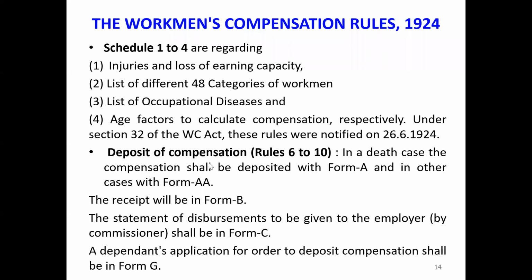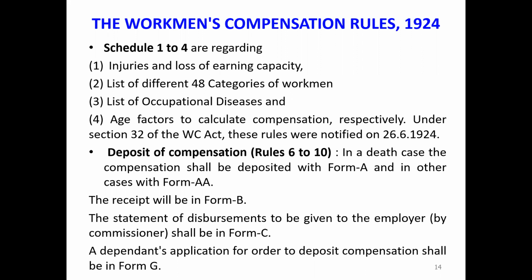In a death case, the compensation shall be deposited with Form A, and in other cases with Form AA. So if a fatality has occurred due to the accident, we have to mention the details in Form A. If there is no fatality, then we have to fill Form AA. Then the receipt will be in Form B, and the statement of disbursement to be given to the employer by the commissioner shall be in Form C.